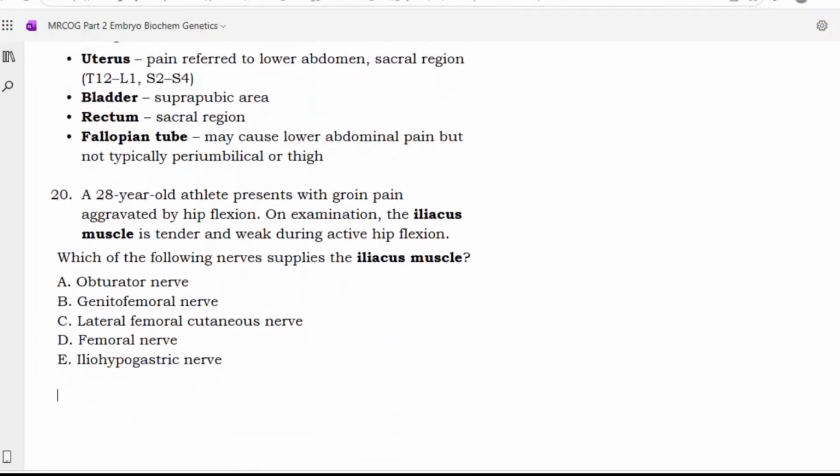Next. A 28-year-old athlete presents with groin pain aggravated by hip flexion. On examination, the iliacus muscle is tender and weak during active hip flexion. Which of the nerves supplies the iliacus muscle? Obturator nerve, genitofemoral nerve, lateral cutaneous nerve, femoral nerve, iliohypogastric nerve. Hip flexion, so option D, femoral nerve.